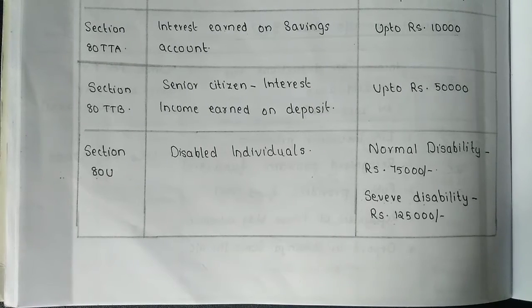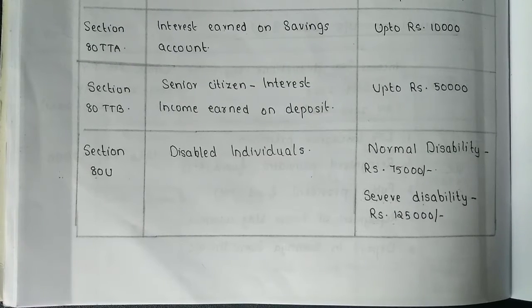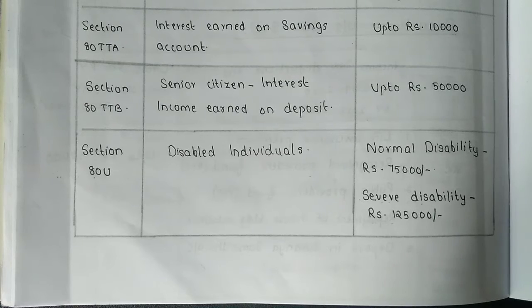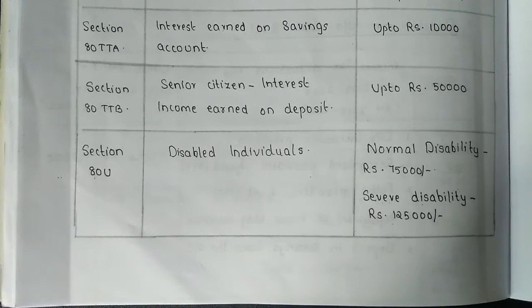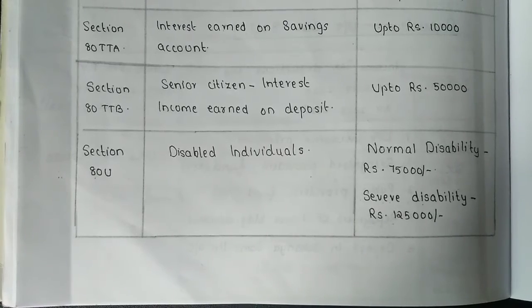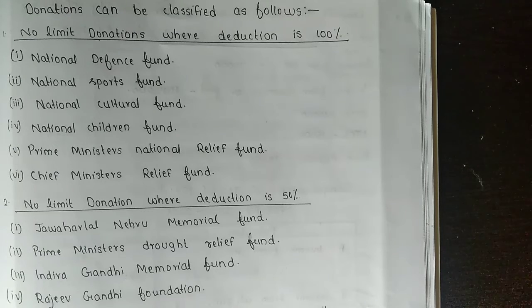Now I am going to take section 80G particularly. Here I have mentioned 100% or 50% of the donation amount, and I'll tell you for which ones we should take 100% or 50%. Here I have written how donations can be classified. The first one: no limit donation where deduction is 100%.